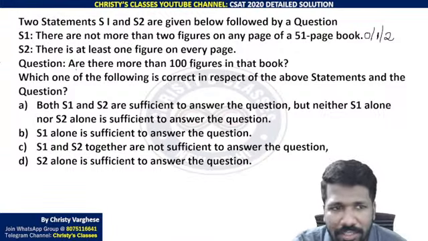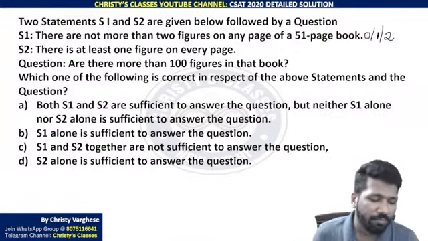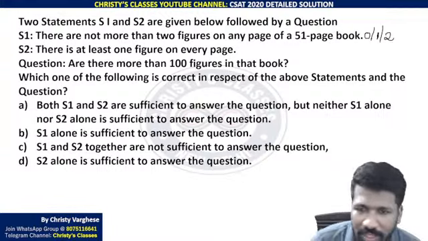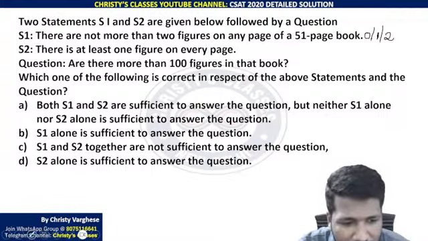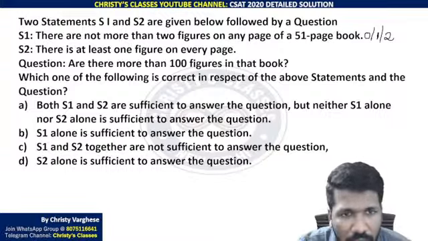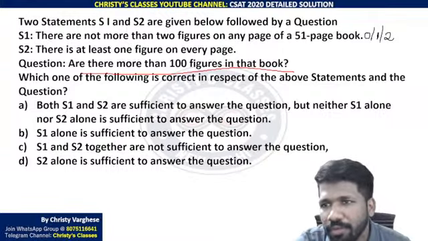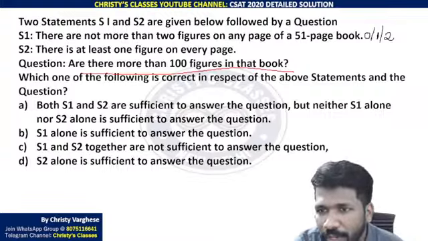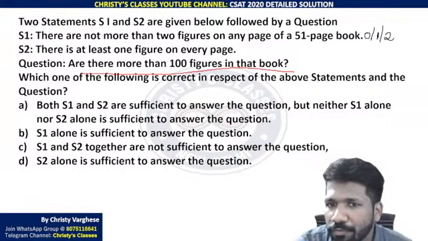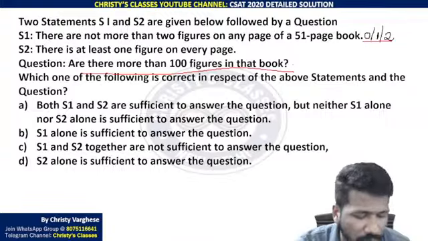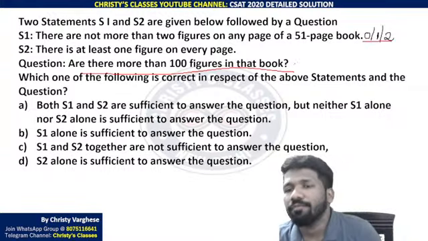From that, can you answer the question? Because now you know the structure of a data sufficiency problem. Whether the question can be answered using this, let us understand it. Are there more than 100 figures in that book? So a 51 page book means the number of figures can be 0 or 1 or 2 in each page. We don't know which pages have 0 figures, which have 1, which have 2.